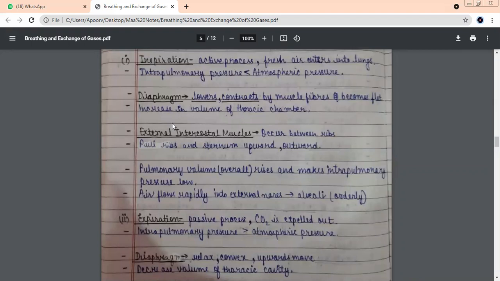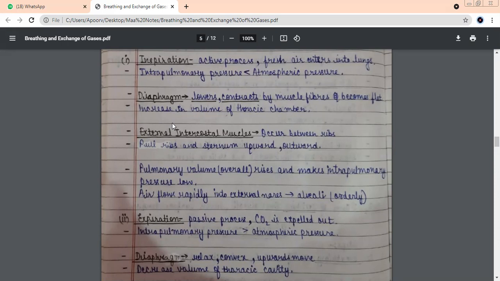Pulmonary volume means the space inside the lungs is going to increase. So when the area increases, the pressure will become what? Low or high? Low. Remember, whenever area increases, the pressure is low. With a small area, the pressure is always higher. That is the reason that when you increase the area, the pressure always decreases. Now the area has increased by two things. The sternum has gone up and the diaphragm has gone down.